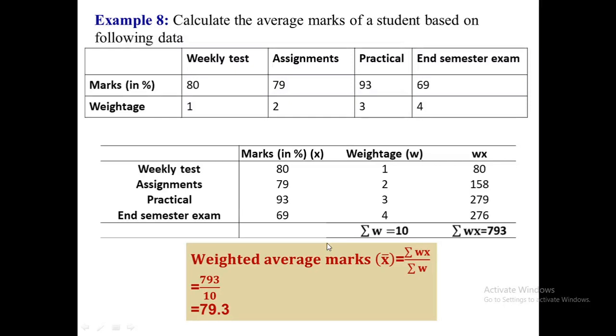Like arithmetic mean, weighted mean is also calculated by assumed mean.